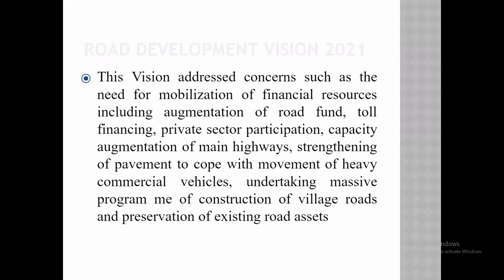For the second 20-year development plan, the vision is developed. Then they have decided on 10 lakh kilometers of road, with a density of 36 kilometers per 100 square kilometers. And they also decided to build 1600 kilometers of expressway.